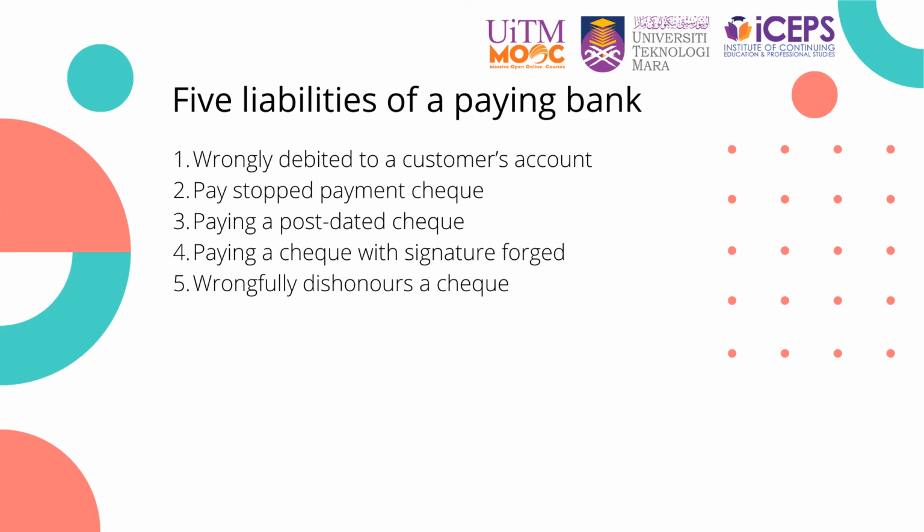The bank is liable for paying a post-dated check. The bank will be responsible if the bank is aware of the alteration or mistake made by the customer on the check but still pays the check. The bank is liable for paying a check with signature forged. The bank will be responsible if the bank is aware the signature on the check was forged but the bank still pays the check. The bank wrongfully dishonours a check. The bank will be responsible if it did not pay the check which supposedly has no problem to be processed.